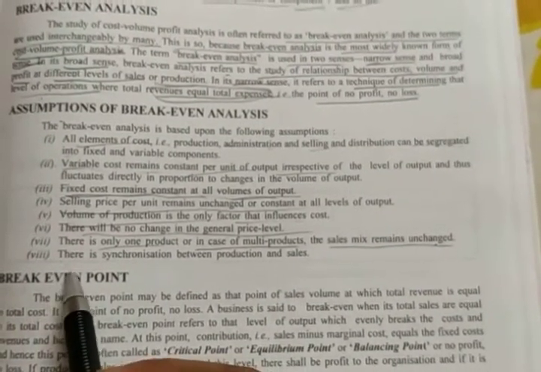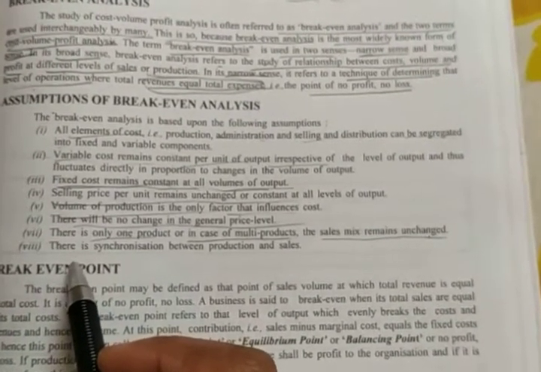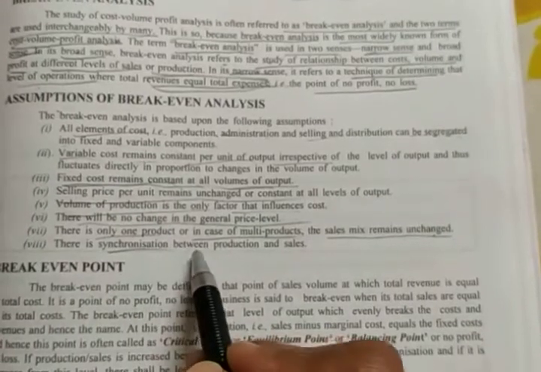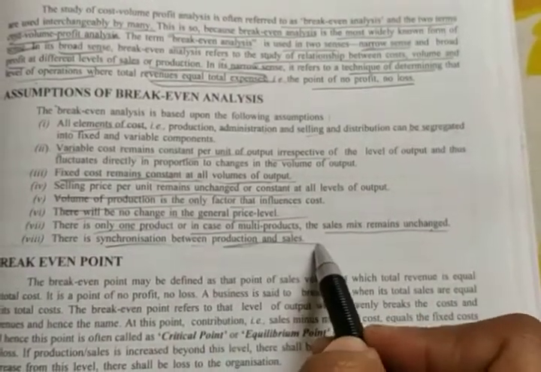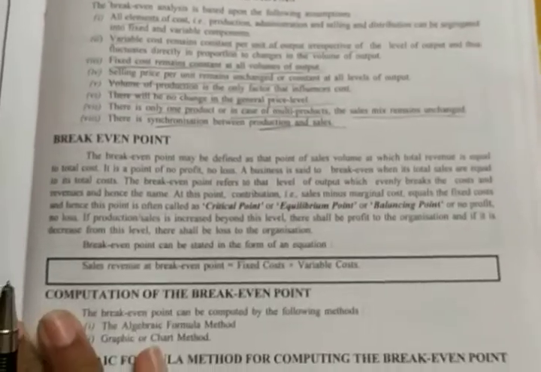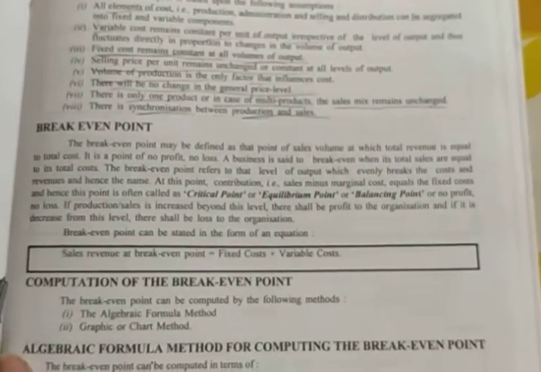And the last one is there is synchronization between production and sales. So there are some formulas by which we can calculate the break-even point.